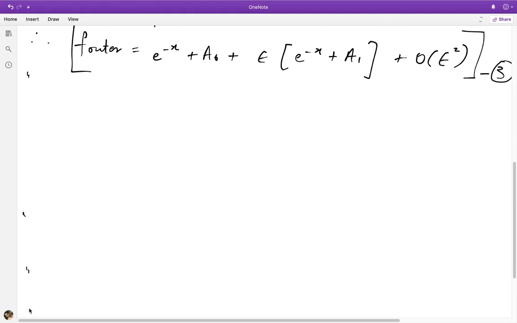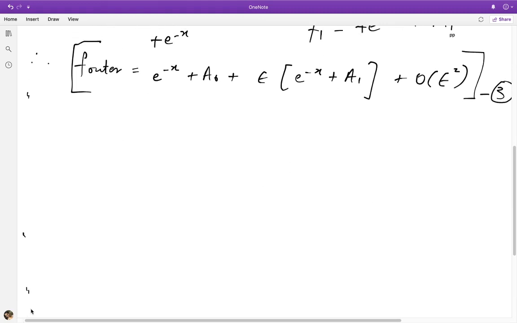So now we come to the treatment of the boundary layers. So let us first look at a possible boundary layer near x equal to 0.